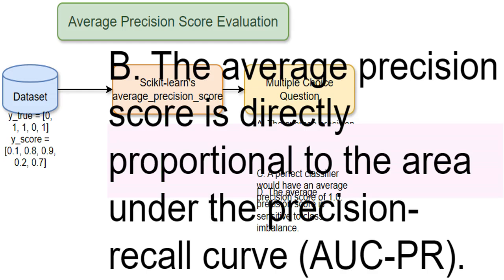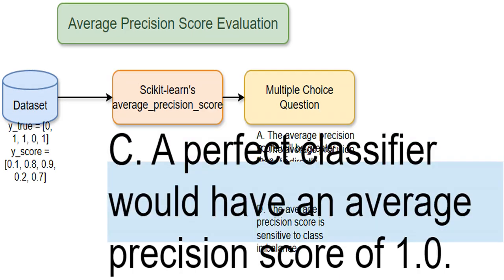This statement says the average precision score is the same as the area under the precision recall curve. That is true by definition. The average precision score is the area under the curve. If a classifier is perfect, it means it makes no mistakes. In that case, the precision recall curve will be at the top of the graph, resulting in an area under the curve of 1.0. Therefore, a perfect classifier will have an average precision score of 1.0.